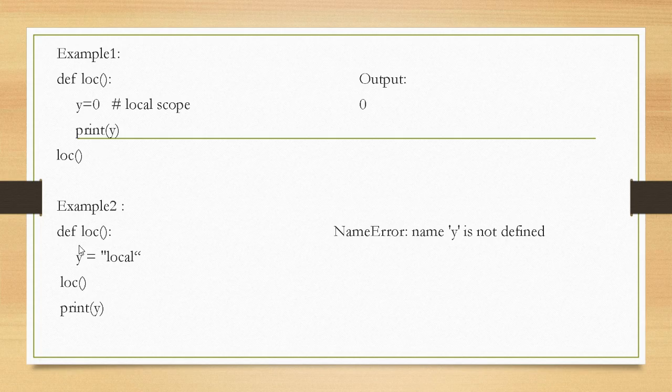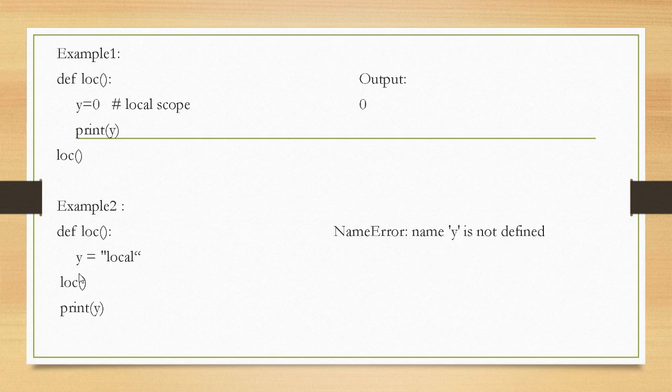And next, the same variable, another example: def loc(): y = "local". Here y is initialized with local. And there is no print statement inside this function. There is a call statement, that is loc(). Once the call statement is executed, y will be initialized with local. Now print of y, I have given outside the function. That means we are accessing the variable y outside this function. So you will get an error, name y is not defined.